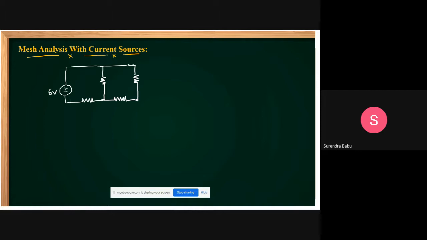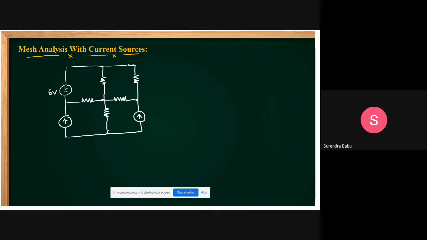Okay, and here there is a current source, and here it is a resistance. Yes, friends, here also one more current source. This is also a current source.